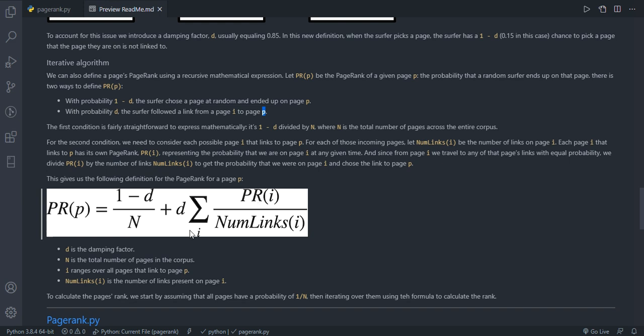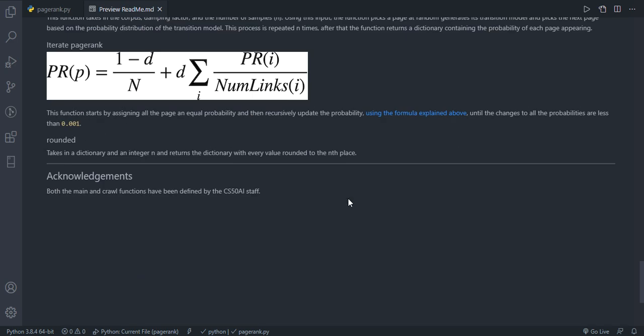And then on each iteration, I'll consider all of the pages that can go to page P, and then I'll say that the probability that I'll end up at page P is equal to the probability that I'm on page I, so PR of I, multiplied by 1 over the total number of links that I can go to. So if I can go to 3 different pages, then obviously going to page P has a probability of 1 over 3. So it's the probability that I'm on I multiplied by the probability that I go to page P. And those are our two formulas that we'll use here.